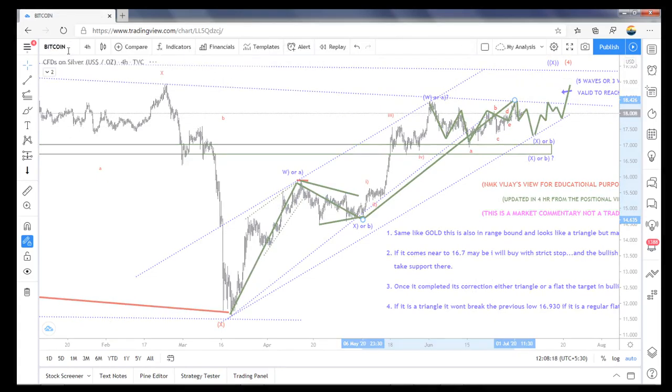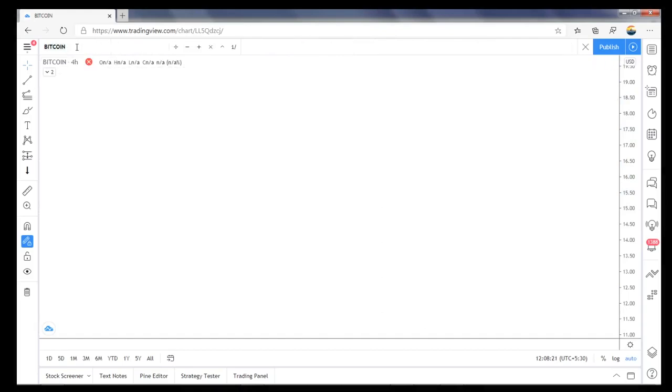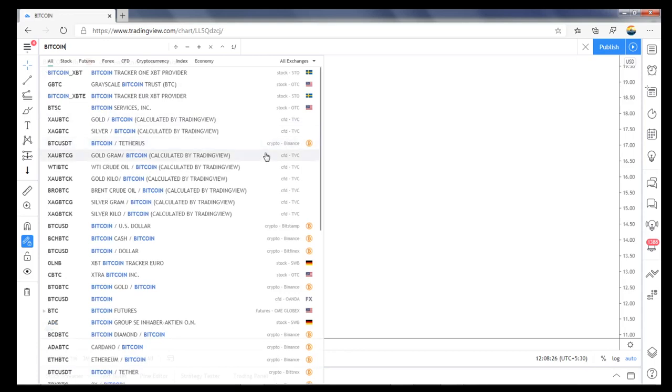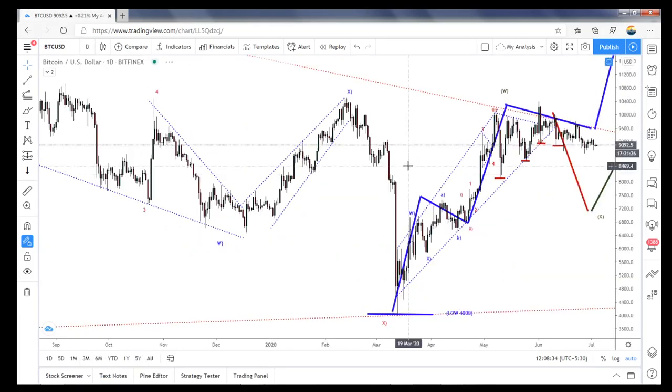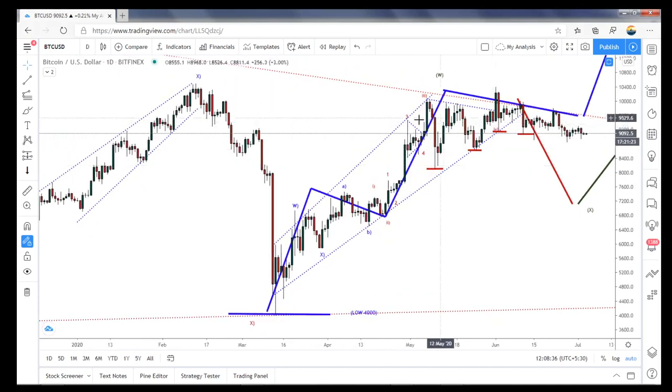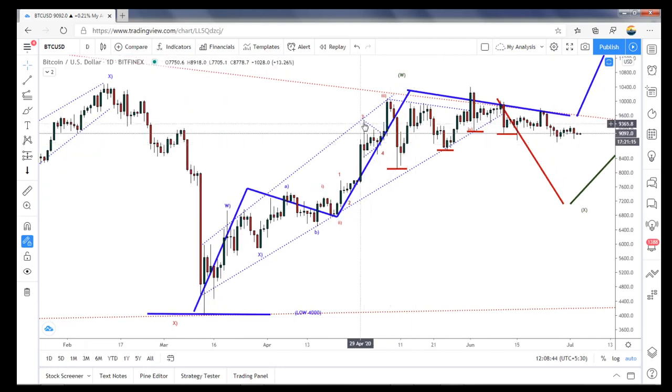So that also didn't do anything. It's not a valid setup, and it is still consolidating only. The daily, see, still consolidating. Once I exited at 9k, once it broke, then from here itself I'm not trading anything from April. May, June is over, now July. For 2 months it's still consolidating.